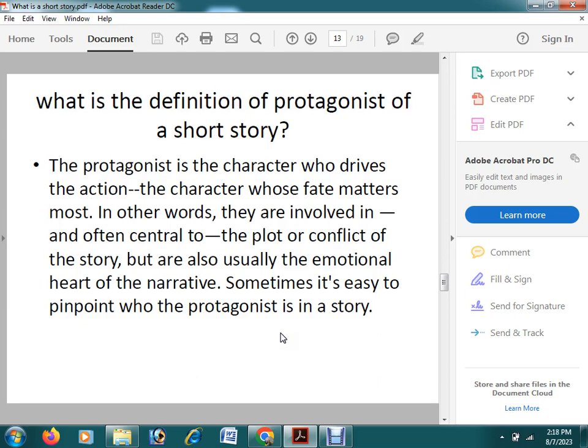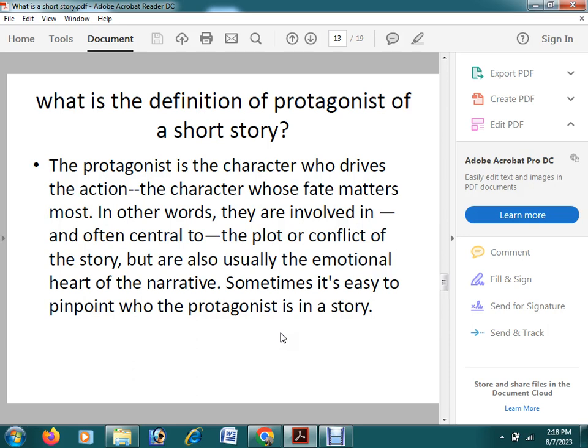We will see many characters in a short story, maybe 10 or 20. Among the 10 or 20 characters, one character is the main character, and that main character is involved in the central action, and that character is different from other characters. That main character will be involved in the central action or the central problem of the short story. That main character is called the protagonist.